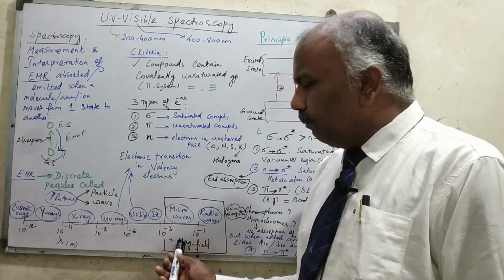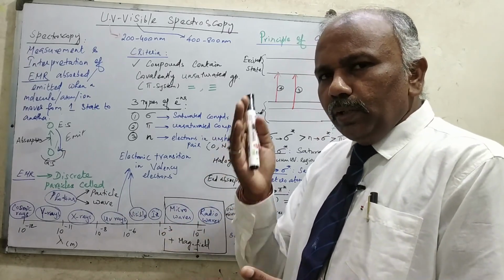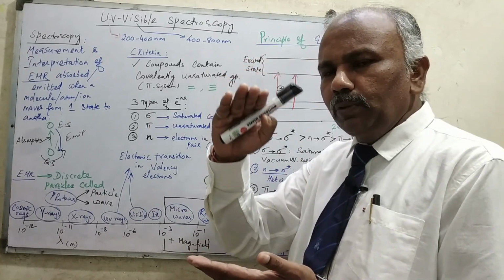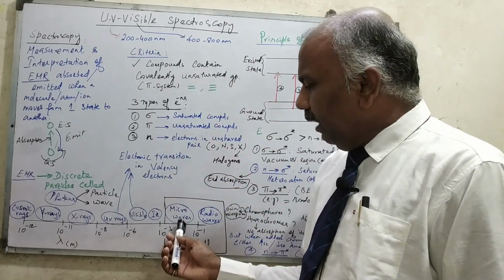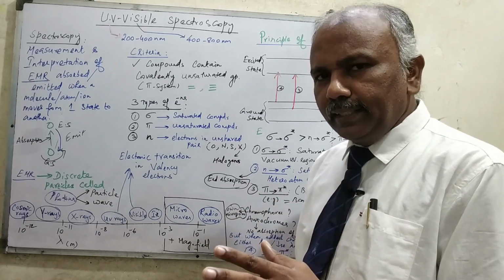Only in the presence of a magnetic field will these microwaves and radio waves get absorbed by the molecule, and the molecule will slightly get flipped up to the excited state. That means they have a minute rotation. They don't have vibration, they don't have electronic excitation.